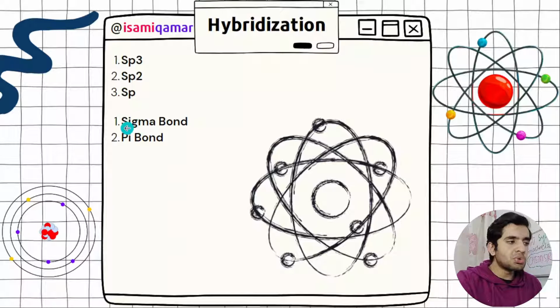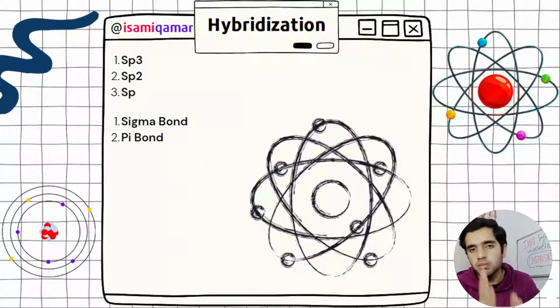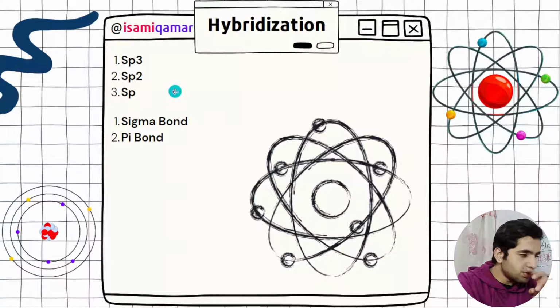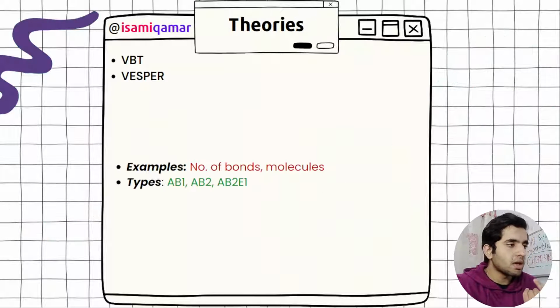You need to know what is sigma bond, what is pi bond, and which is the strongest and which is the weakest of these two bonds. Sigma bond is stronger than pi bond, and sigma bond is head-to-head overlap, and pi bond is parallel overlap. You need to know these things in detail, otherwise you cannot solve the tricky questions. So in theory we have got VBT and VSEPR. These explain the structure and geometry of orbitals. Hybridization is the modern form of VBT, valence bond theory.